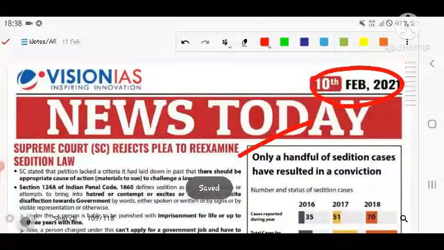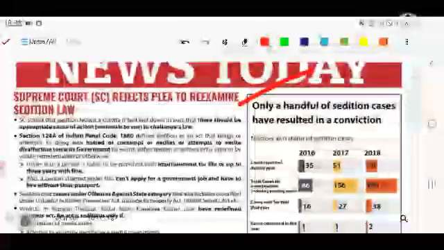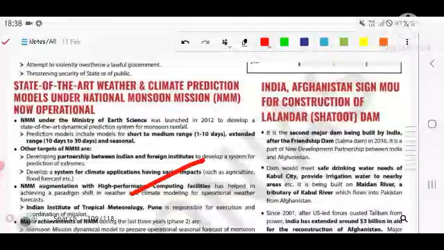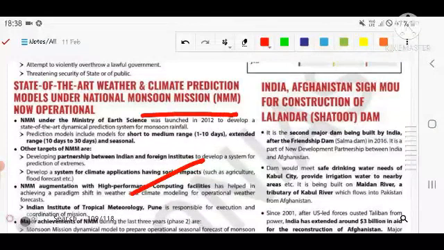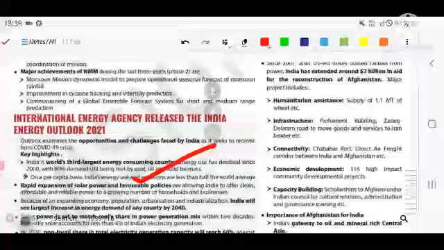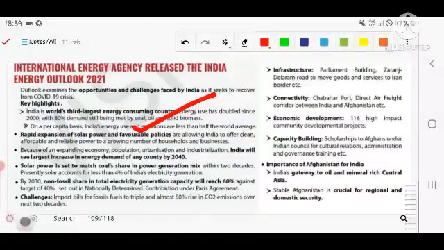News today of the 10th February 2021. Supreme Court rejects plea to re-examine the sedition law. State of the art weather climate prediction model under the National Monsoon Mission is now operational. India and Afghanistan sign the Shahtoot Dam agreement, also known as the Lalandhar Dam. International Energy Agency released the India Energy Outlook 2021.